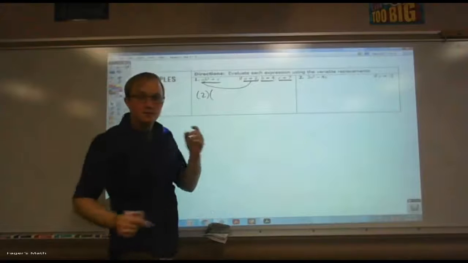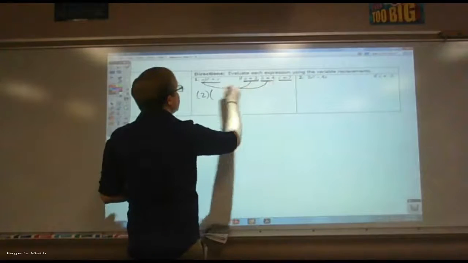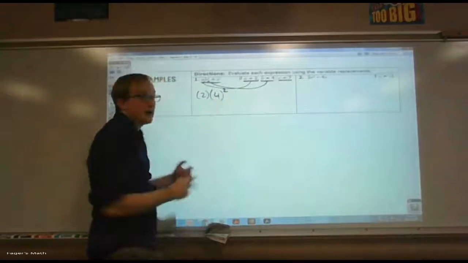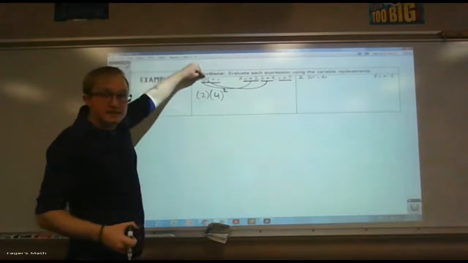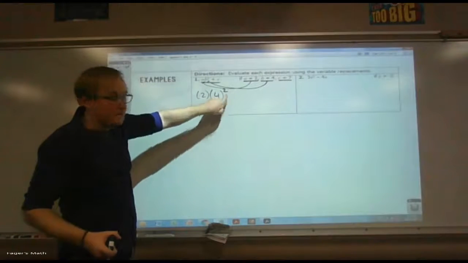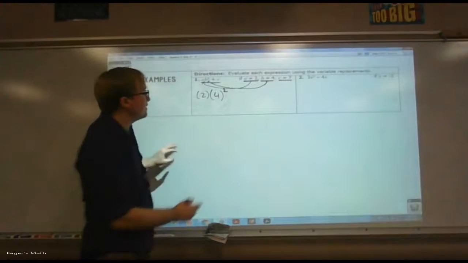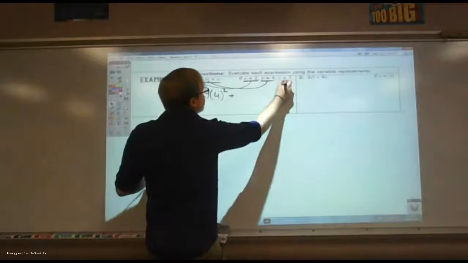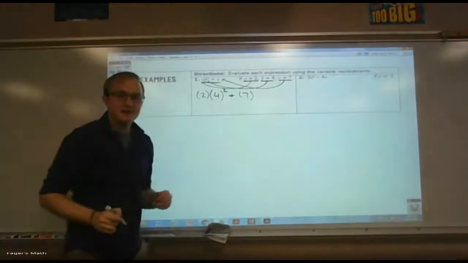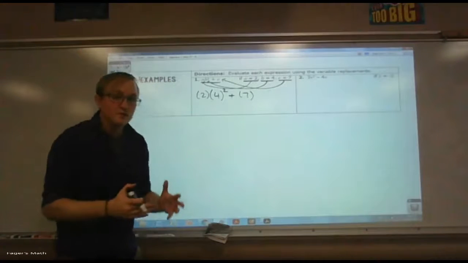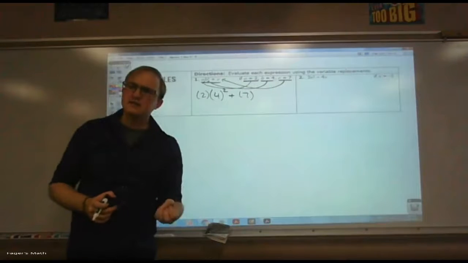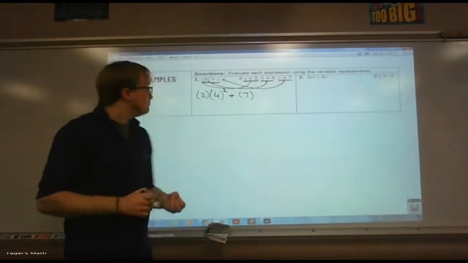Now b. B is equal to 4, right? So I'm going to take that and plug it in. There's one thing I want to be careful about here. Notice that the b is squared. Keep that squared outside the parentheses, right? Then we're adding on c. And c was 7. We've substituted in our values for their variables. Now we can use the order of operations to finalize the deal and simplify the expression.